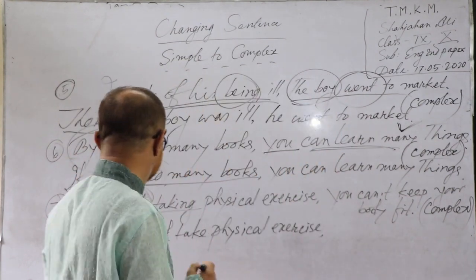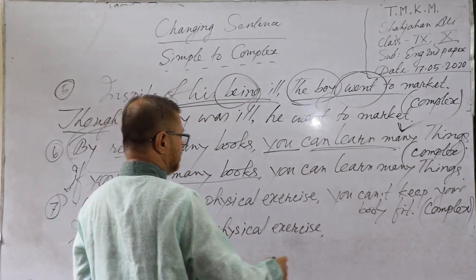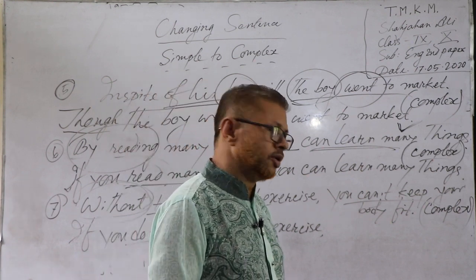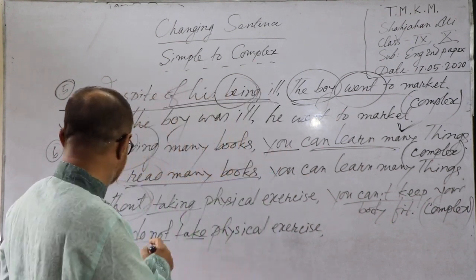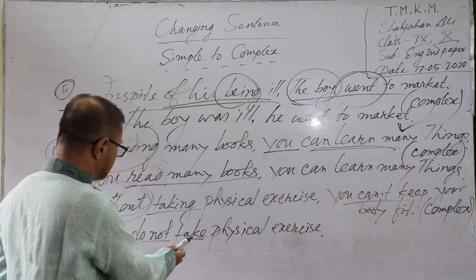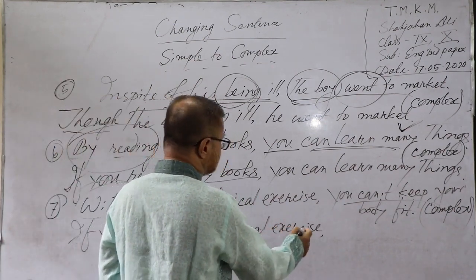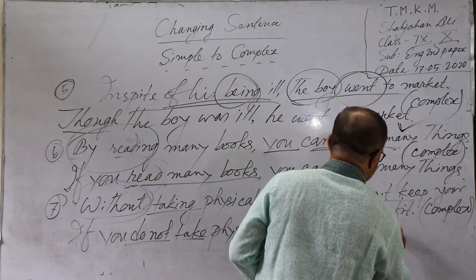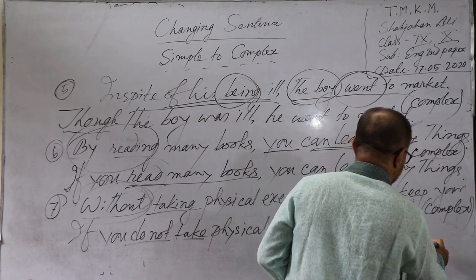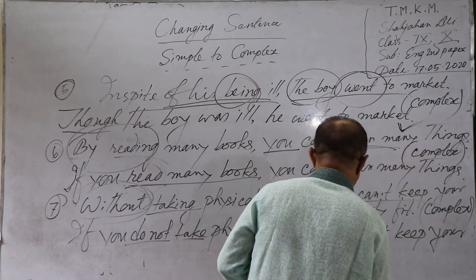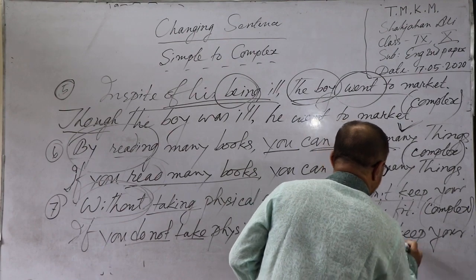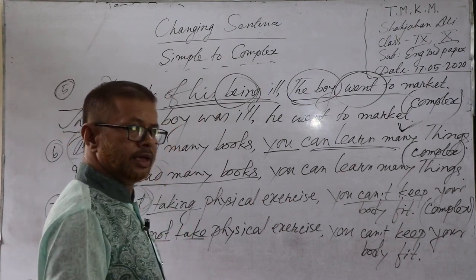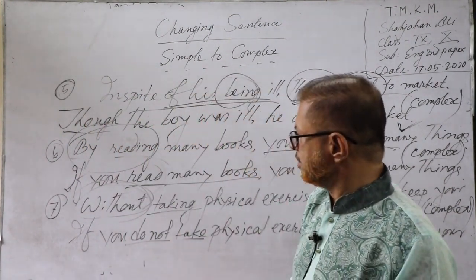That's why you have to make the sentence negative. In the first person, the tense will be the same. If you do not take physical exercise, then in the second person there is no change: you cannot keep your body fit. This is the answer. So in this way, you can make the answer from simple to complex.